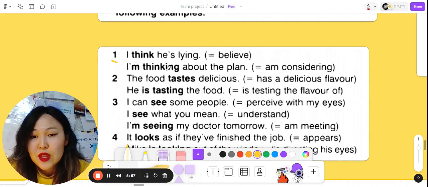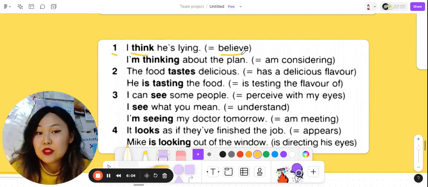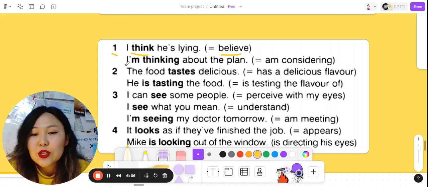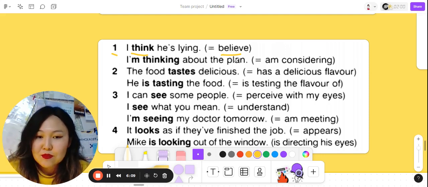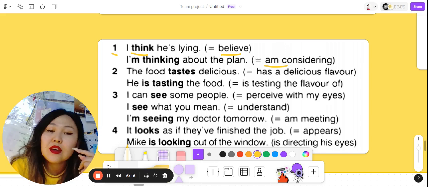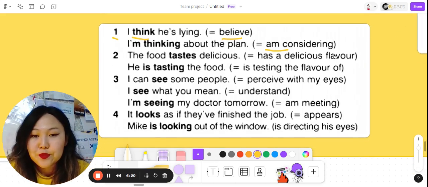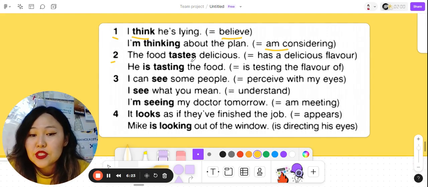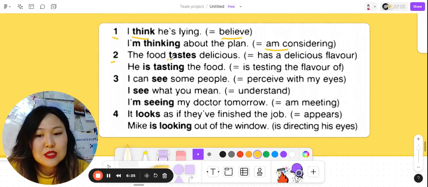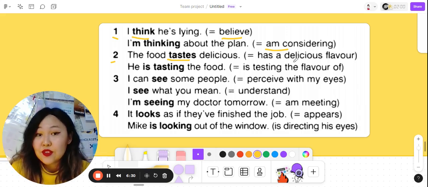We see the first one. I think he's lying. Here we see think in present continuous, and it means I believe it. I believe what I'm saying. The second one, I'm thinking about my plan. I am considering, and it means that you are sitting and thinking about the plan right now at the very moment. Next one, the food tastes delicious. We see present simple, and it's a fact about the food that it has a delicious flavor.